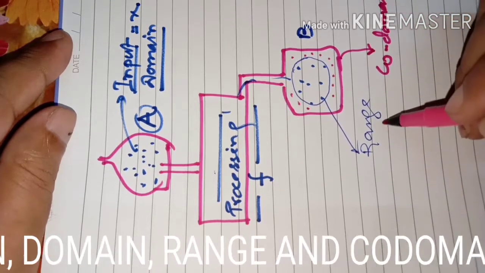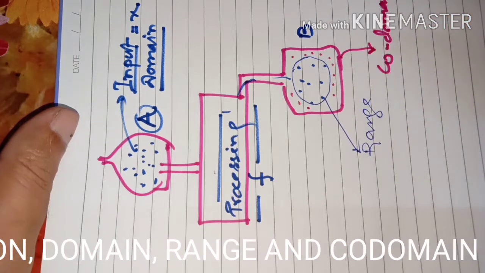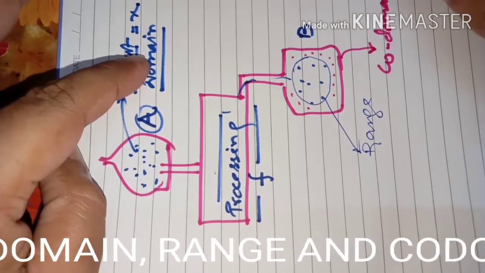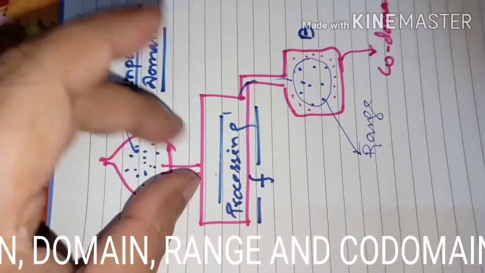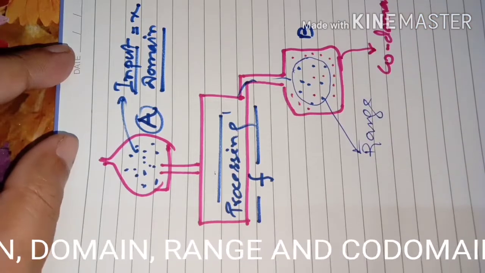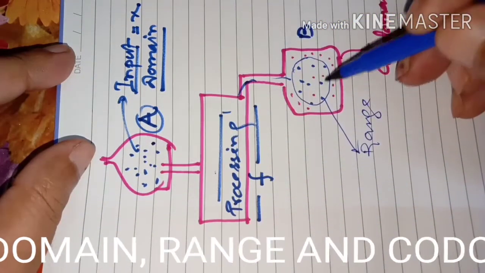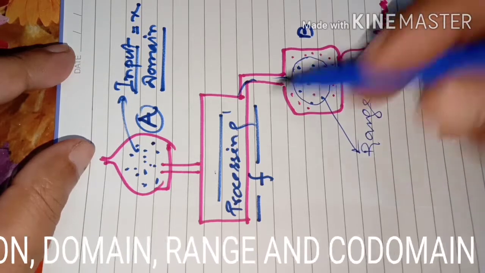That means the range is a portion of the codomain. Are you understanding, students? All the elements of the domain will pass through this process, and every dot has one unique connected element here.